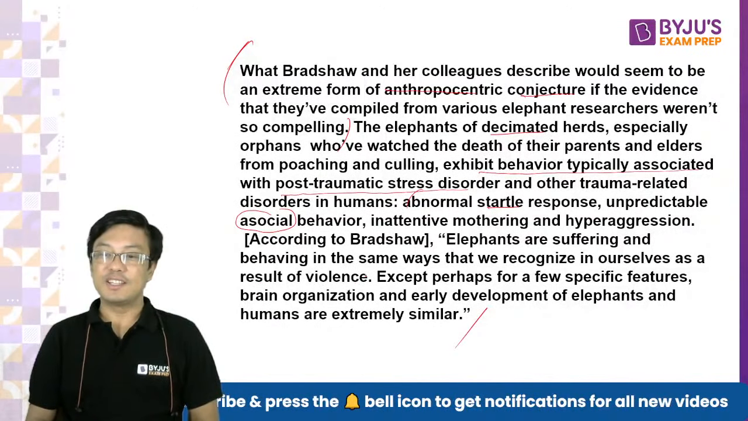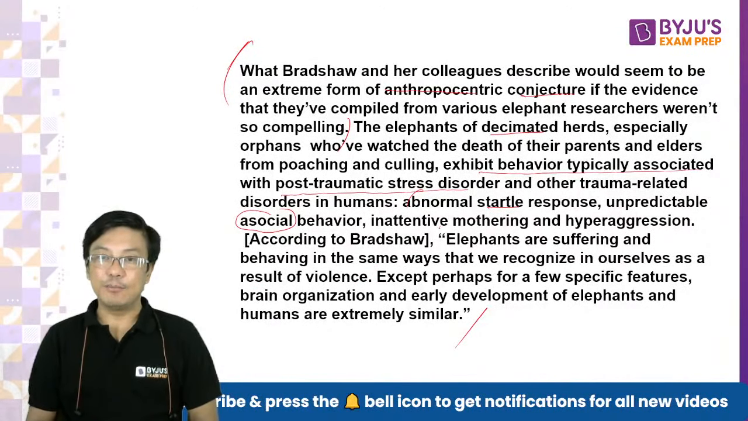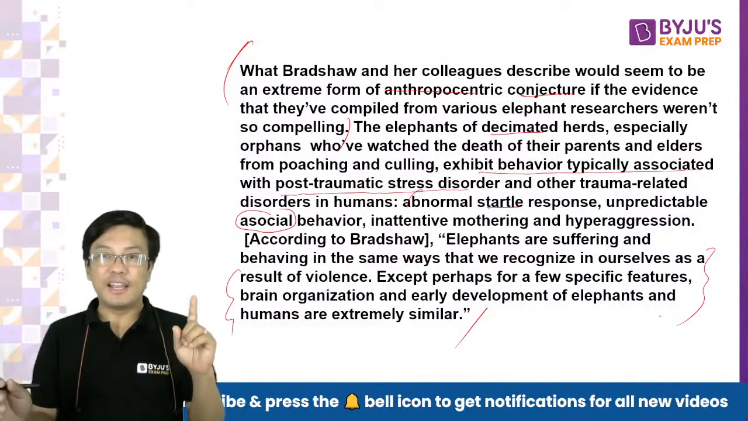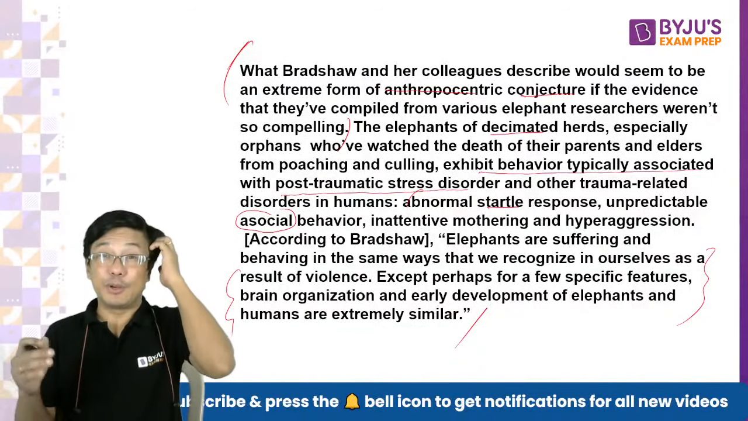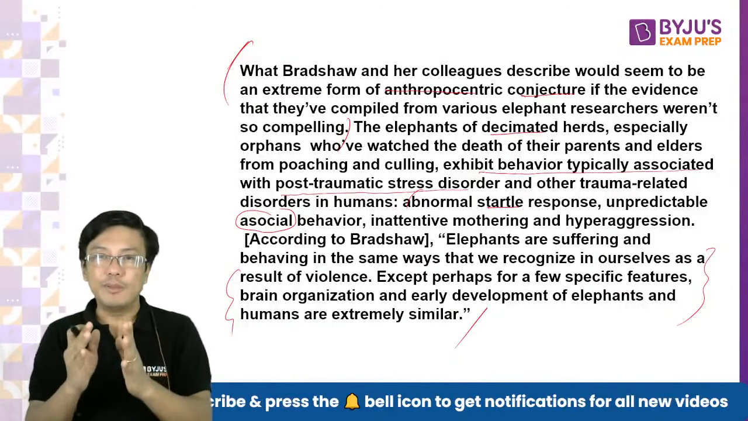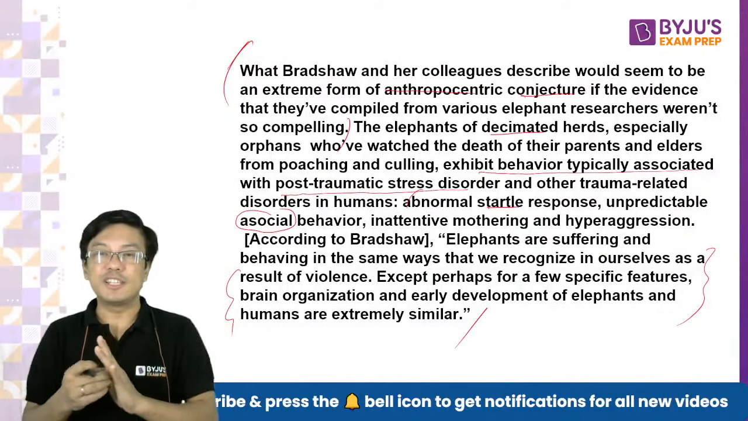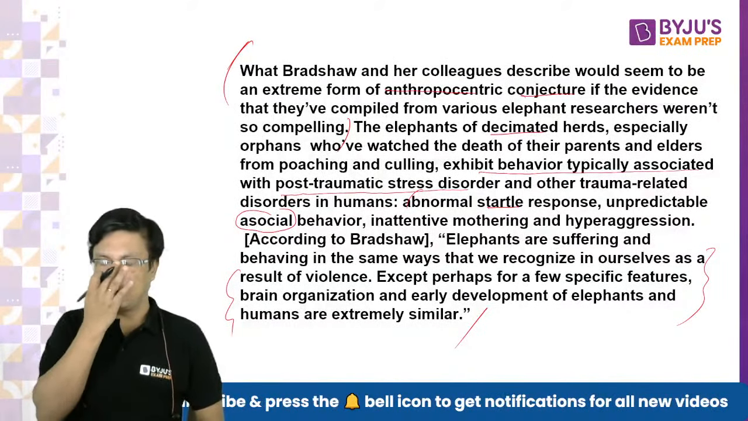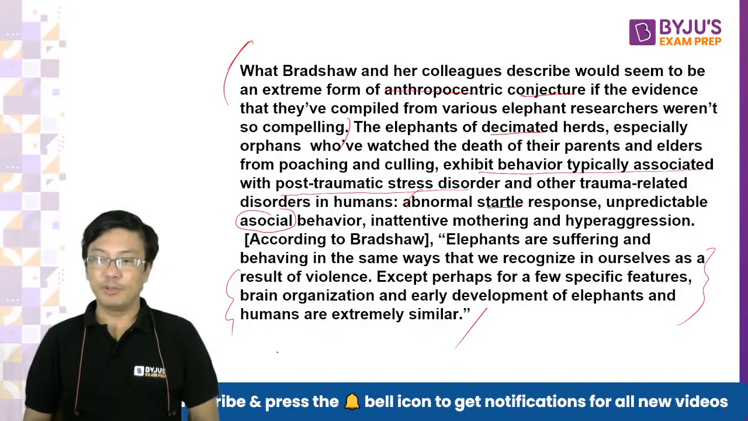ठीक है. So what is the last sentence? Last sentence is very important, right? Elephants are suffering and behaving in the same way we recognize in ourselves as a result of violence, perhaps except for a few specific features. So this also is important. Last line is telling us that ये एलिफेंट में जो अननेचुरल बिहेवियर है, राइट, this is because of human actions and human beings also respond to such extreme events like this. ठीक है, everybody got the point? I hope everybody understood, right?